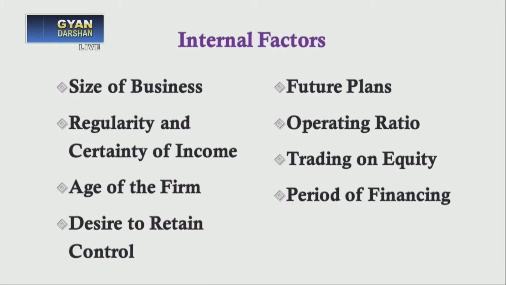Then, period of financing: for how long we need the money. If we need the money for a shorter duration, then of course we can go for debt. But sometimes when we need the money for a very long duration, maybe 10 years or 20 years, in that case it is good to go for equity. So these are the factors which we can control, which we can think about and change according to ourselves, and these are the factors internal to the company that impact its capital structure.